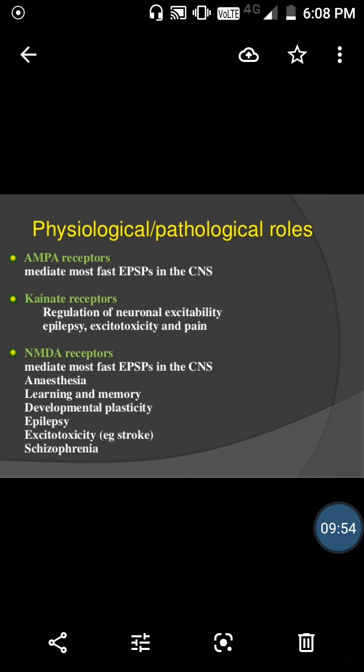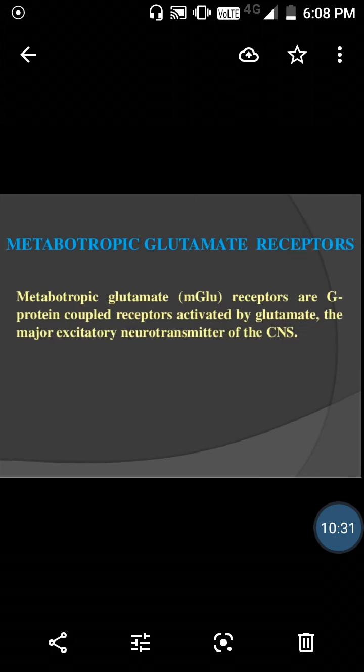Now the physiological and pathological roles. AMPA receptors mediate most of the fast EPSPs in the CNS. Kainate receptors are involved in regulation of neuronal excitability, epilepsy, excitotoxicity, and pain. Because they are excitatory, they can cause excitotoxicity, which can lead to epilepsy, schizophrenia, etc. NMDA receptors also mediate fast EPSPs in the CNS. They act in anesthesia action, learning and memory, developmental plasticity, epilepsy, schizophrenia, and excitotoxicity.